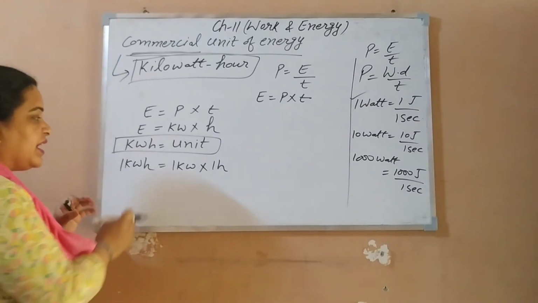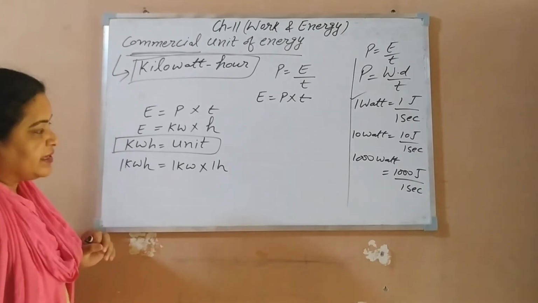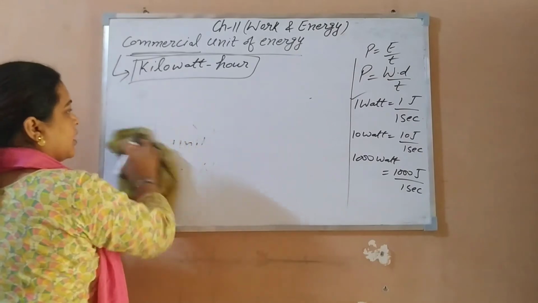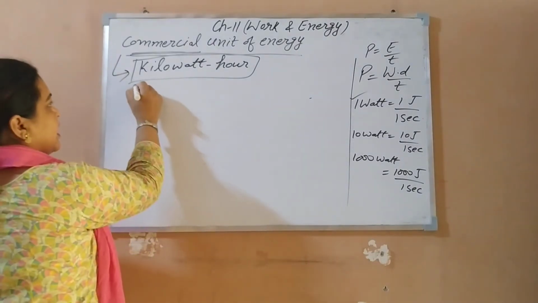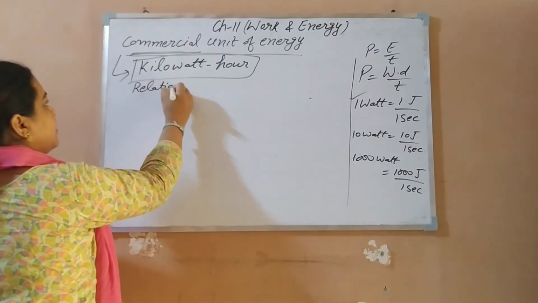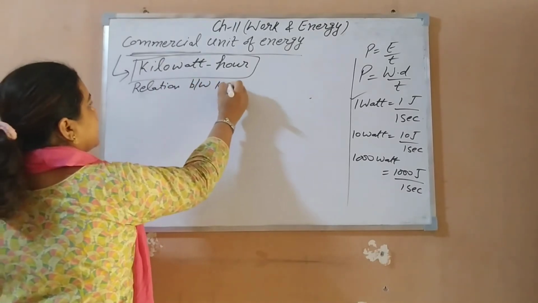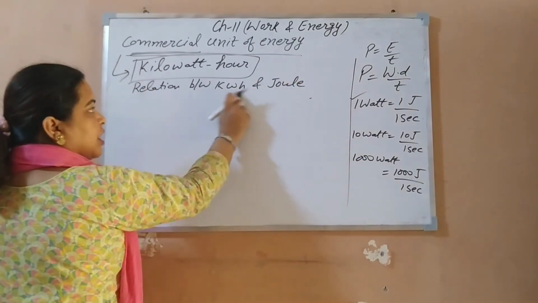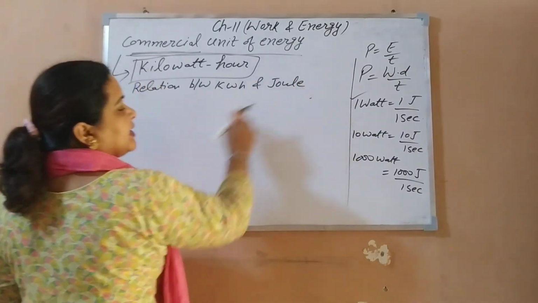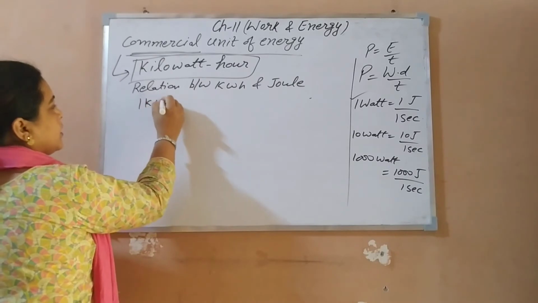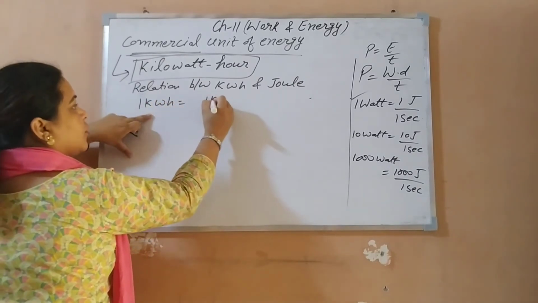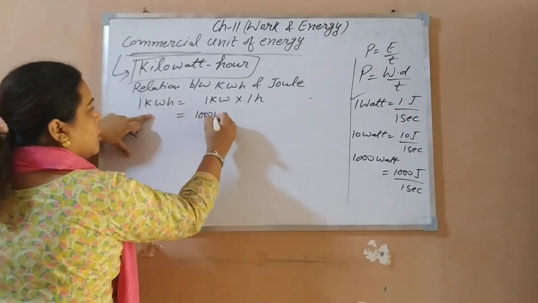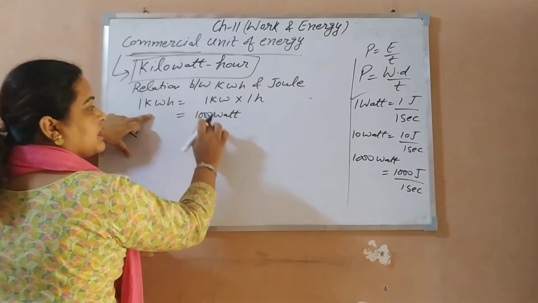Now can we relate this kilowatt hour with the joule? Yes. Now let's do the derivation. Relation between kilowatt hour and joule, that is, the relation between the commercial unit of energy and the SI unit of energy. 1 kilowatt hour we can break into 1 kilowatt into 1 hour. 1 kilowatt is 1000 watt.